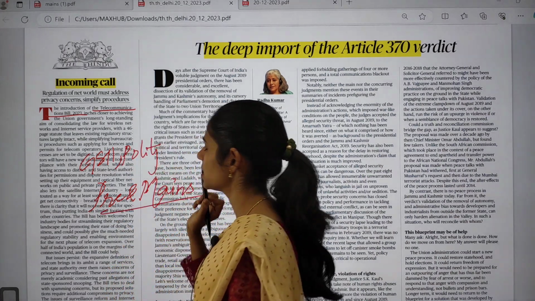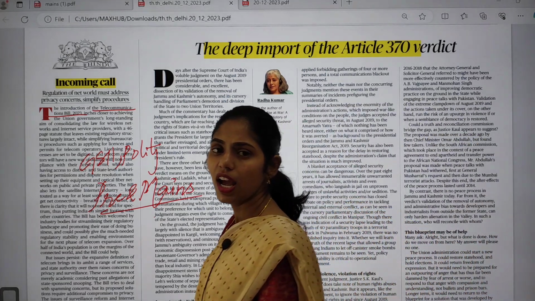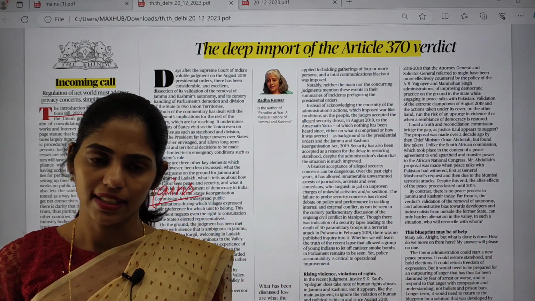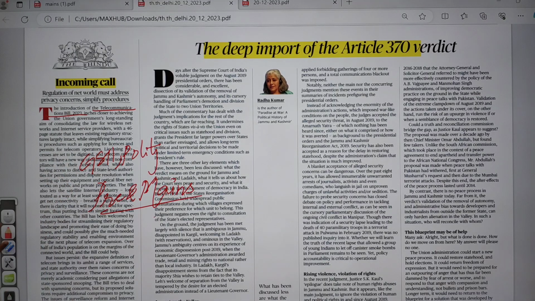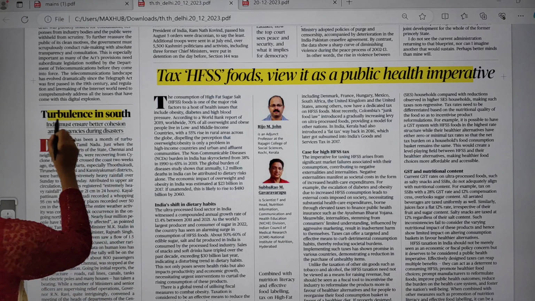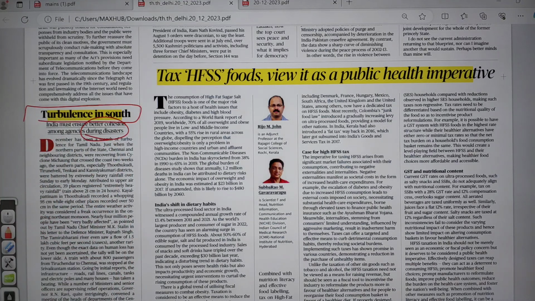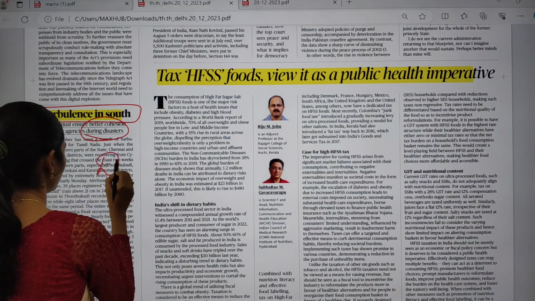In prelims and mains there is a high chance of getting a question regarding this Telecommunication Bill, and we are going to see that in detail. And the next topic is turbulence in South. This article is talking about disasters.